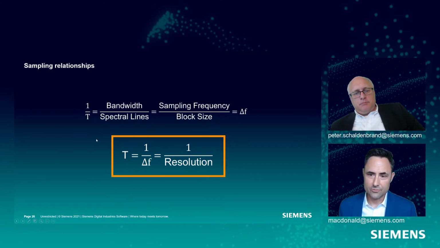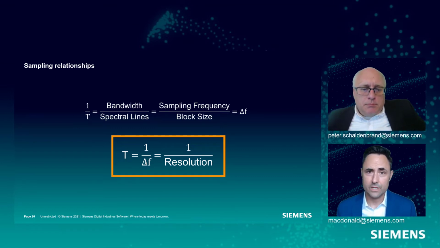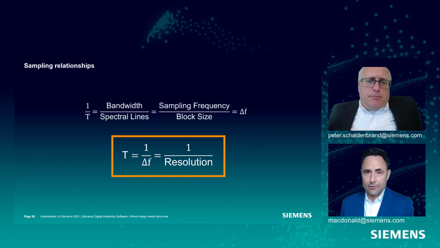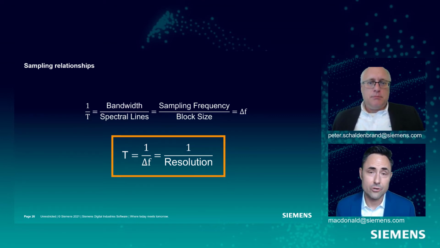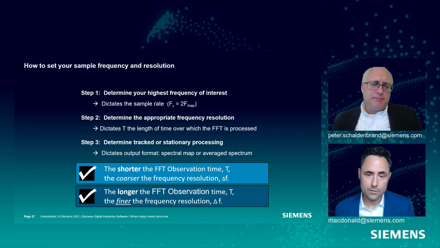And so this relationship right here, that T that I use, dictates my frequency resolution. It has nothing to do with sampling frequency, which is sort of the natural inclination. If I want finer resolution, like 1 hertz resolution, I must have to sample faster than if I want 10 hertz resolution, and that is not the case. It has only to do with how much time data I use for that FFT calculation. That's kind of amazing. Yeah.